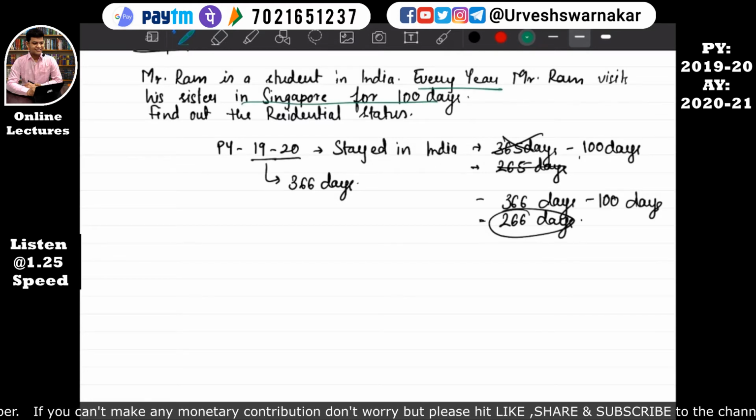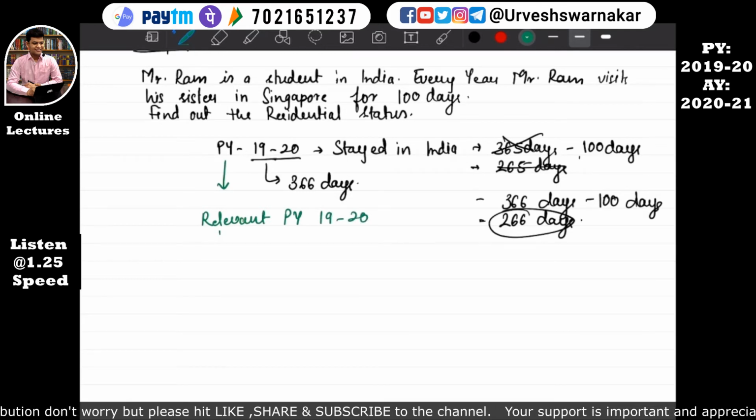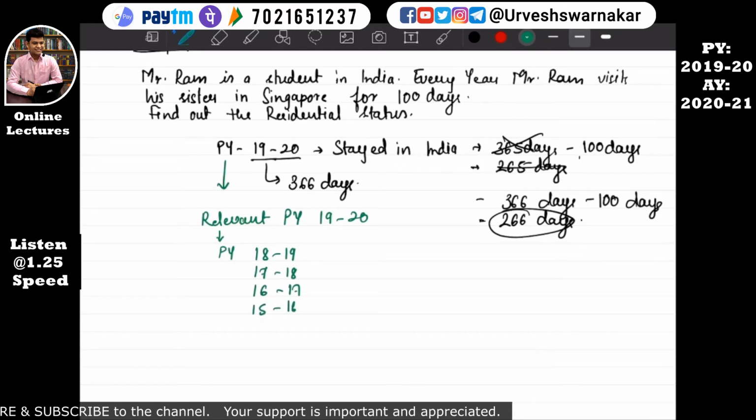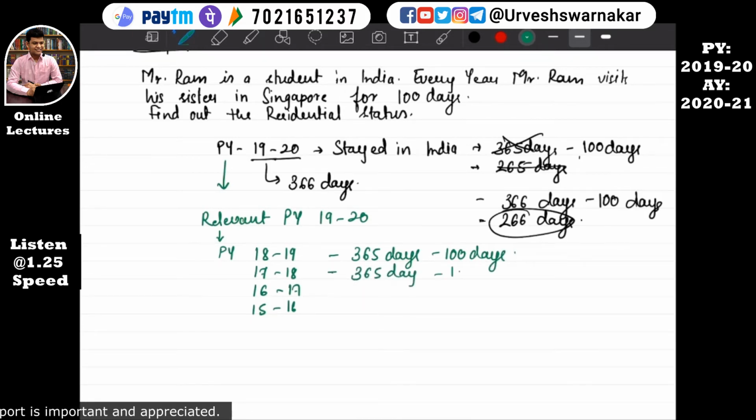Okay, every year when he visits, that means before this relevant previous year 2019-20, the other previous years, that is 2018-19, 2017-18, 2016-17, 2015-16, he has also visited there. So there also it is 365 days minus 100 days, 365 days minus 100 days, 365 days minus 100 days.